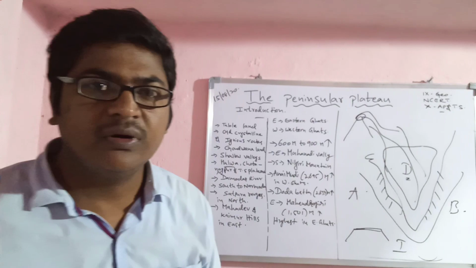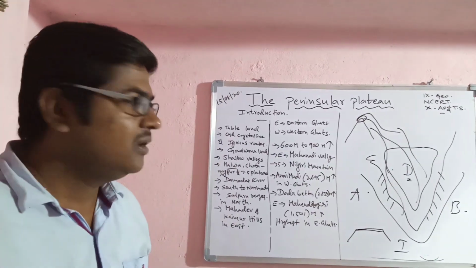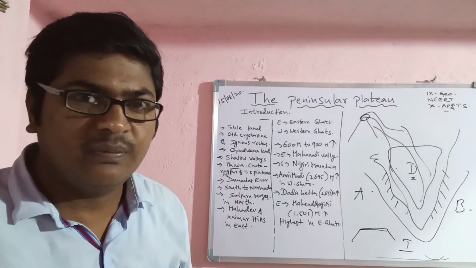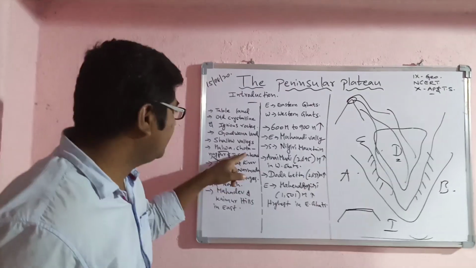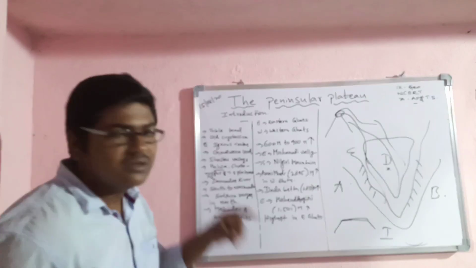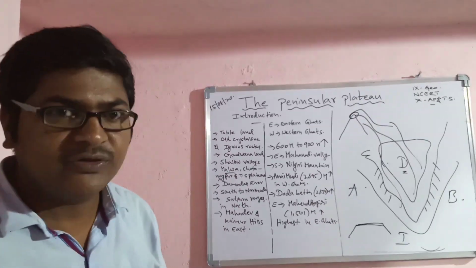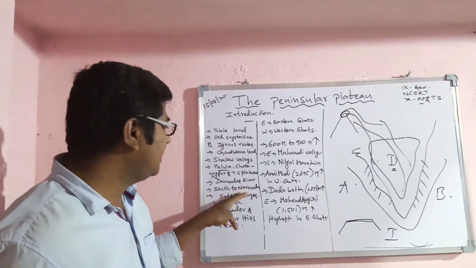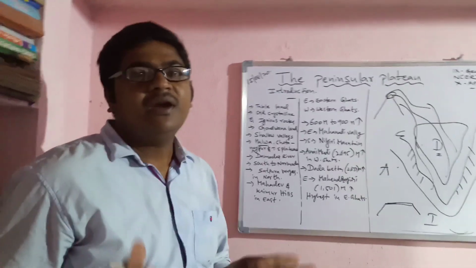Chota Nagpur plateau is famous for being rich in mineral deposits, and the Damodar river also flows in it.